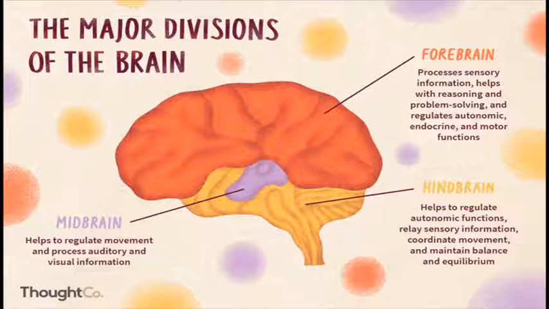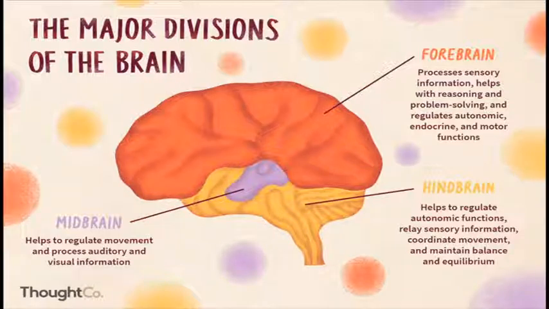Okay, so the brain has three major divisions. The first one is the forebrain, which means the outermost part. The second one is the hindbrain, which means the last part, and the midbrain is in between the forebrain and hindbrain. The forebrain processes sensory information and gives the motor response, and